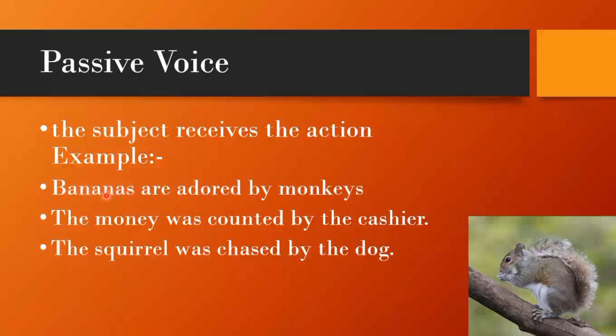The passive sentence consists of bananas as subject, plus are adored as a form of to be plus the past participle adored, plus by as preposition, plus monkeys as object. Making the sentence passive flipped the structure and necessitated the preposition by. In fact, all three of the transformed sentences above required the addition of by.